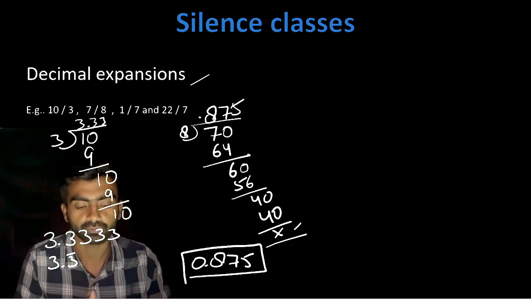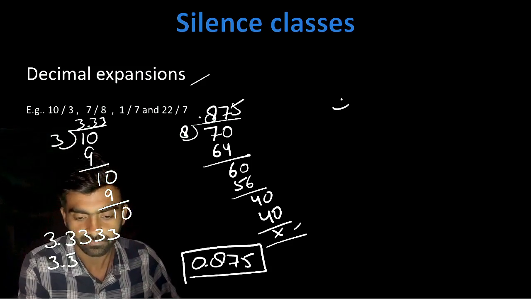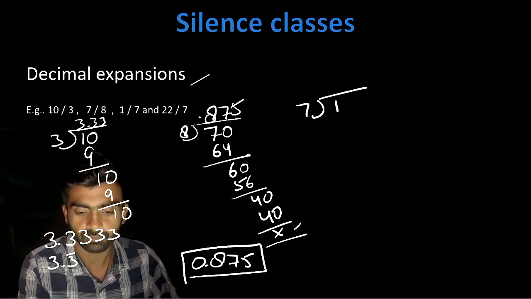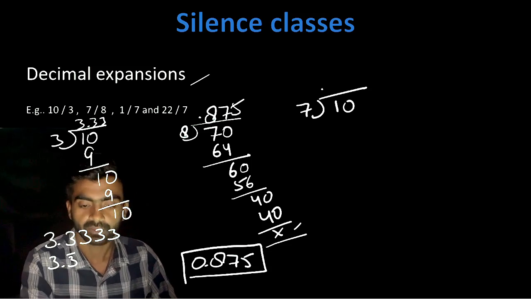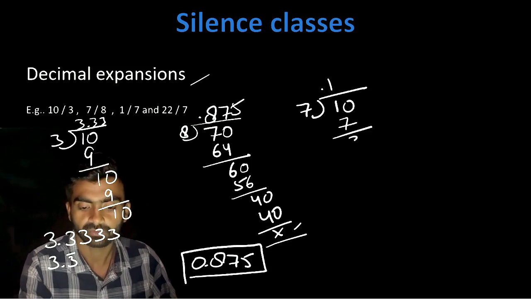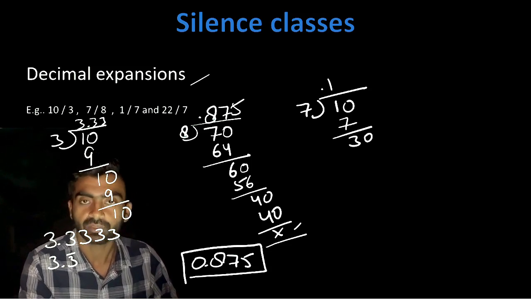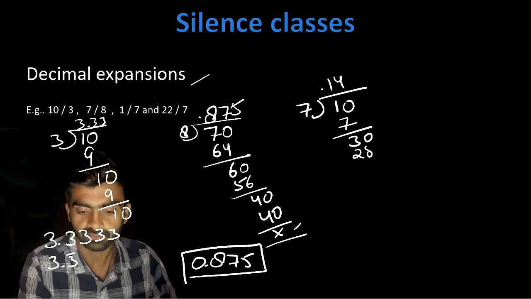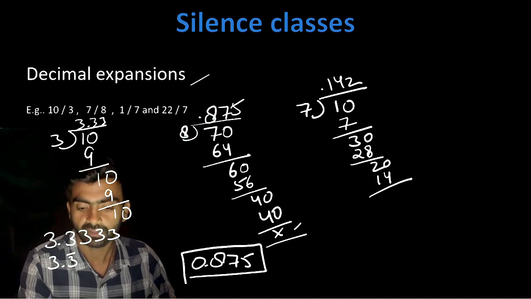Okay, now let's move to the next one, that is 1 divided by 7. 7 1s are 7. Okay, 3, again we will get 0. Okay, 7 4s are 28. 2, again 0. 7 2s are 14. Okay, now again we will get 6, again 0.